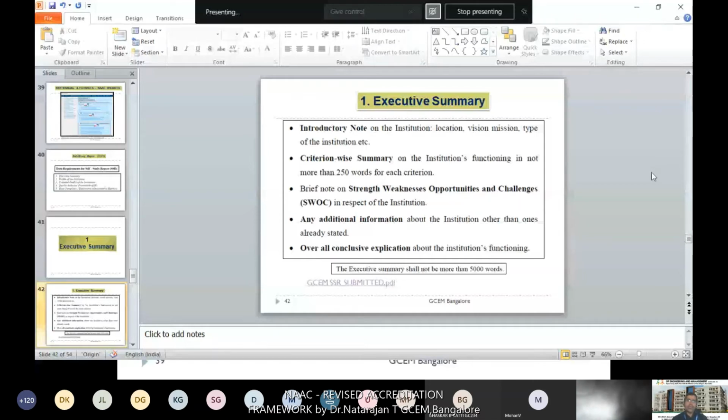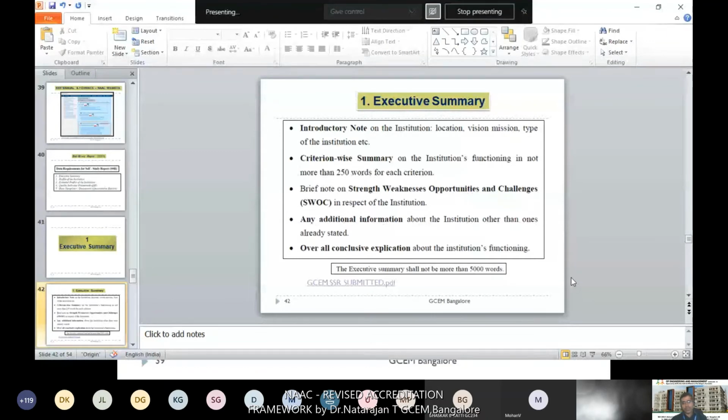After preparing your entire criteria wise supporting documents, then only you are able to write up each criterion wise summary, so that you can make it at the end. Then a brief note on strengths, weaknesses, opportunities and challenges. This SWOT analysis you have to do after preparing your SSR. Then you can make a consolidated report. Then any additional information you may also submit to the NAAC. An overall conclusive explanation also you can give.